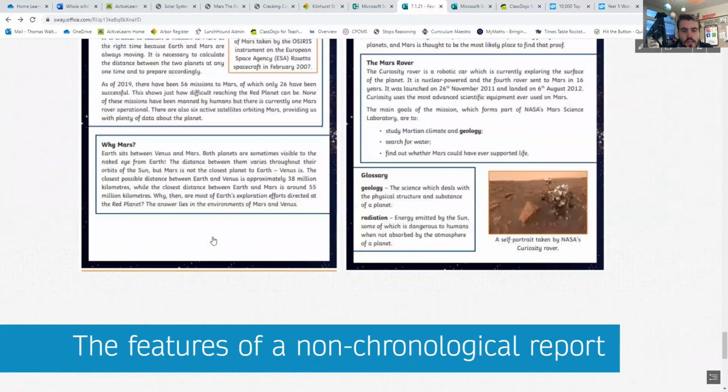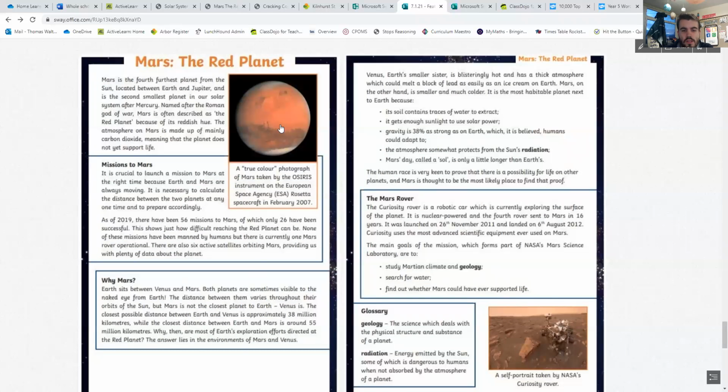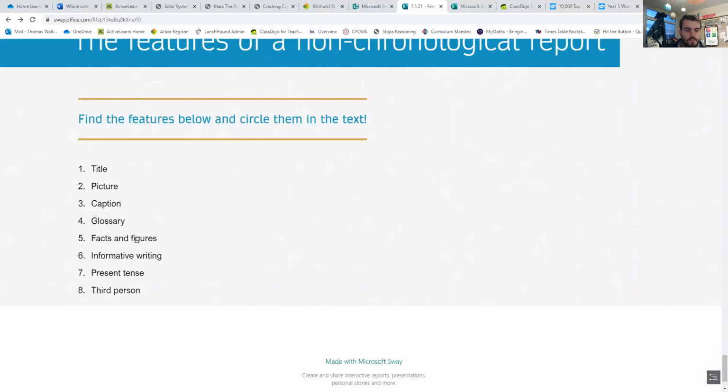The glossary. So you should be able to find where it says glossary on these 2 pages. Have a look for it now. The word glossary, G-L-O-S-S-A-R-Y. Well done if you spotted it down the bottom here. This is the glossary. So this shows you the different words that you use in the text and what they mean. So you can see radiation was used there, so they made it bold and written it in the glossary and defined it. So was geology here, and written a good definition.